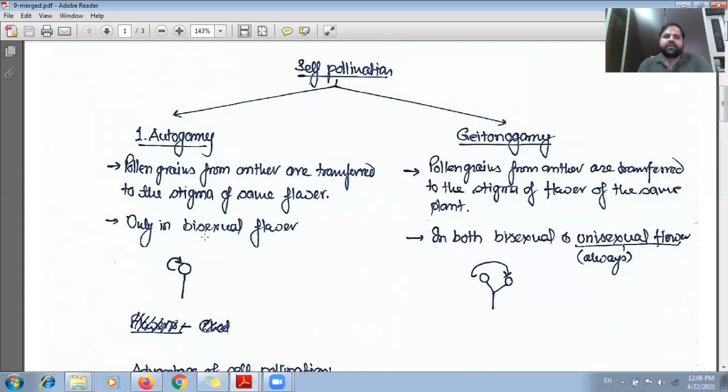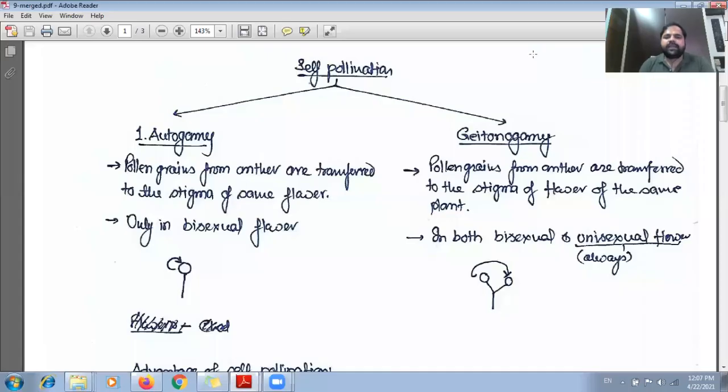So the first line of self-pollination can be said to be autogamy, and it always occurs in a bisexual flower, just because if the transfer is taking place from the same flower to the same flower, then it means both the sex organs are present in the same flower. So autogamy takes place only in bisexual flowers.